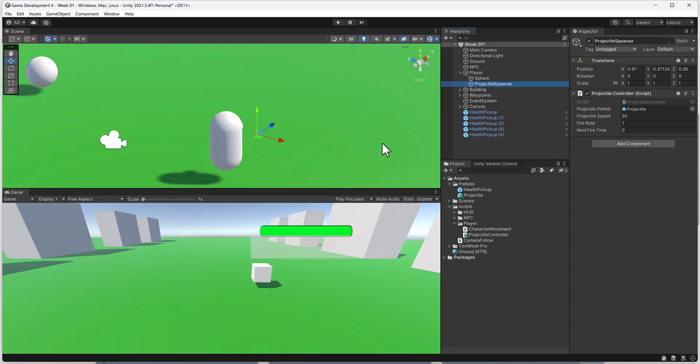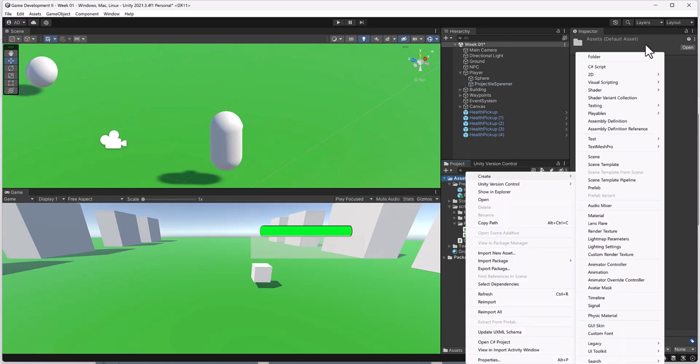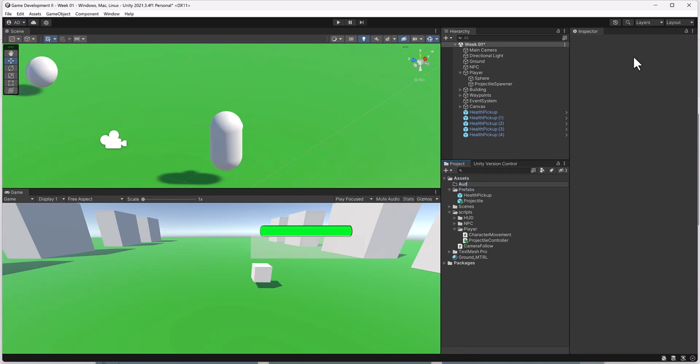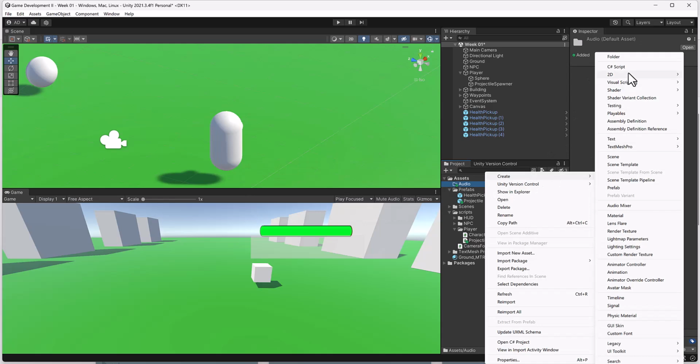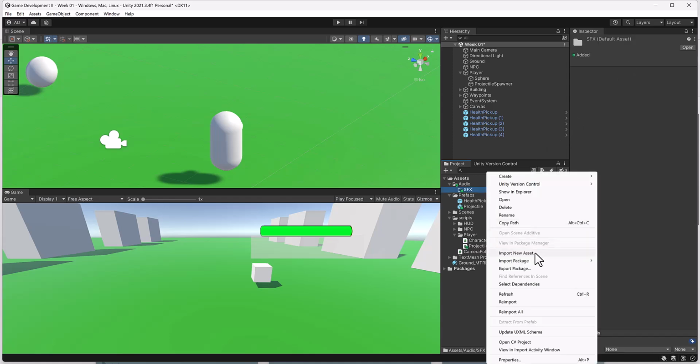All right, so I went ahead and renamed the file and I threw it on my desktop. So I'm going to go ahead and hit create and then folder, and I'm just going to call this audio. And this is where we're going to put all of our music and sound effects and things like that. And it's generally a good idea to create a folder underneath it just called SFX for sound effects. And then I'm just going to right click and then go to import new asset.